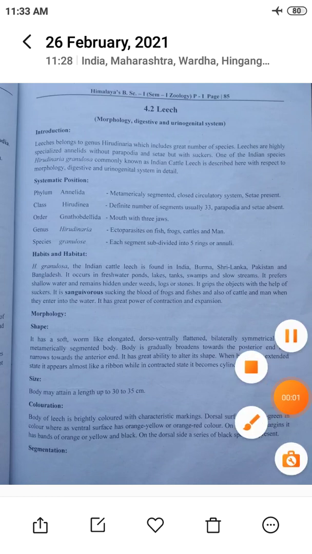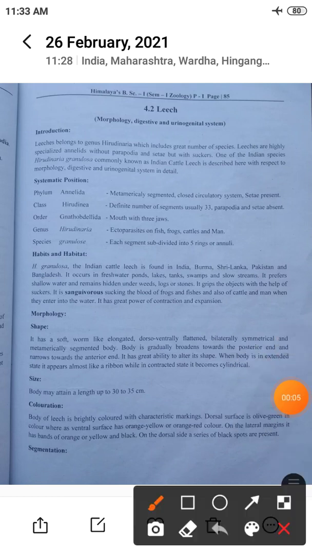In the last lecture we discussed the introduction, general characteristics and classification of Annelida. Now we discuss the morphology of class Hirudinea, which includes the leech. Leech is the example of class Hirudinea. So in morphology, first of all we will study the introduction.